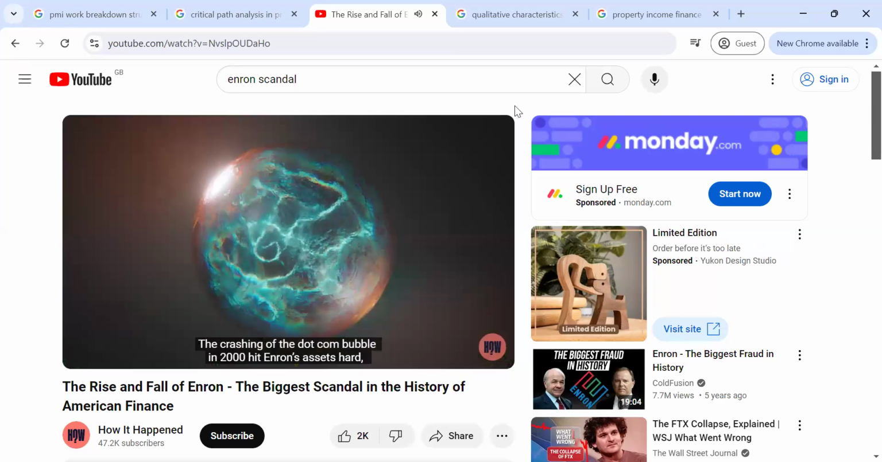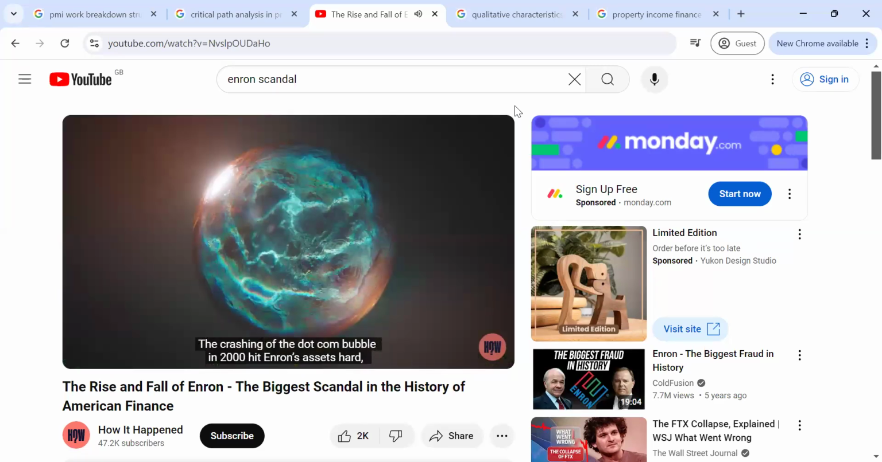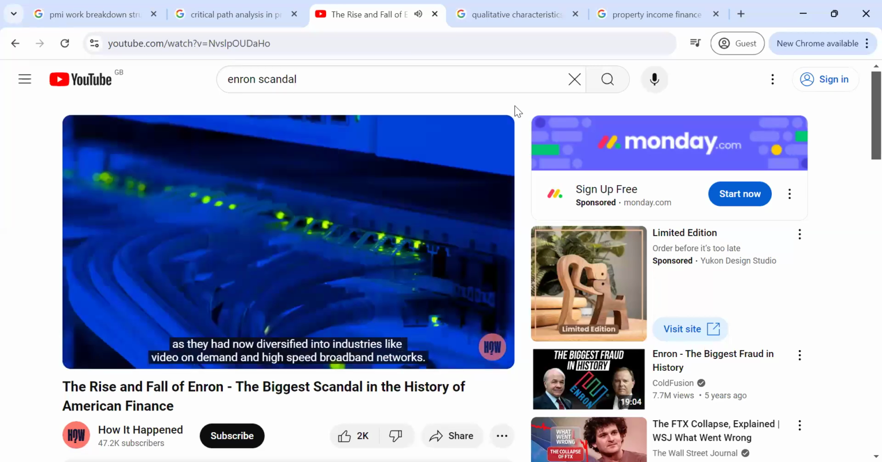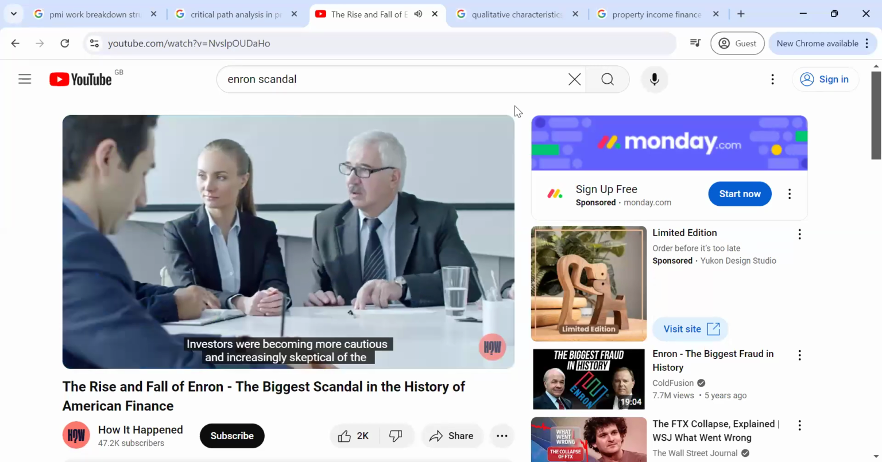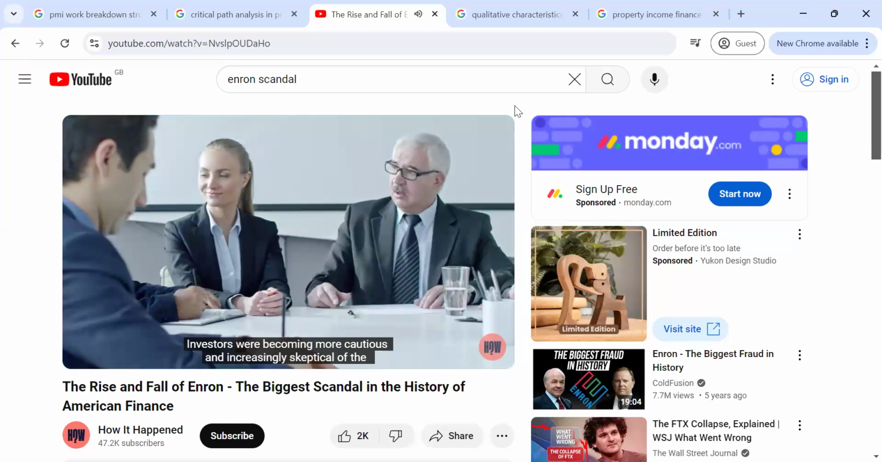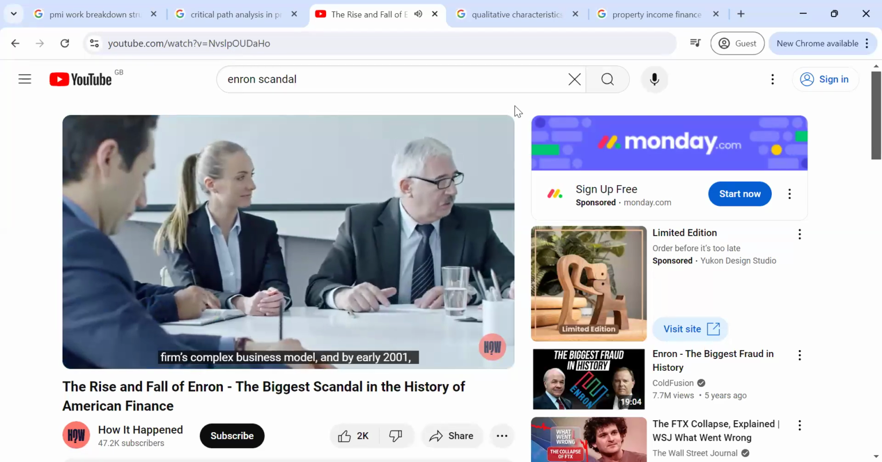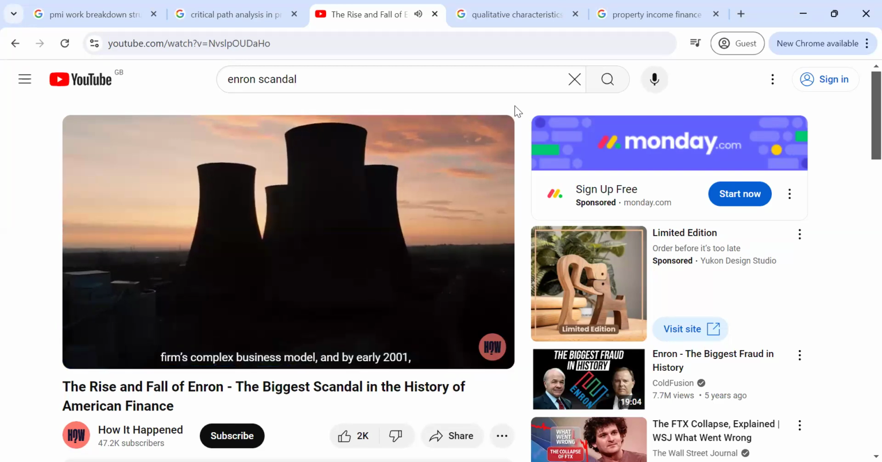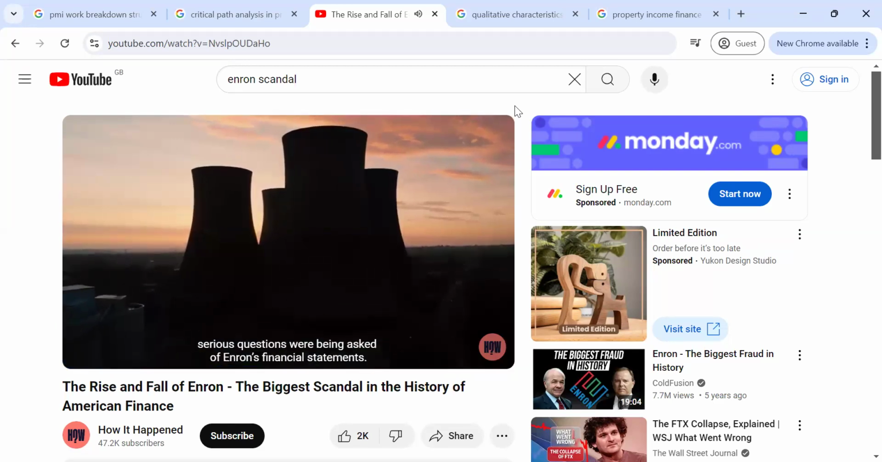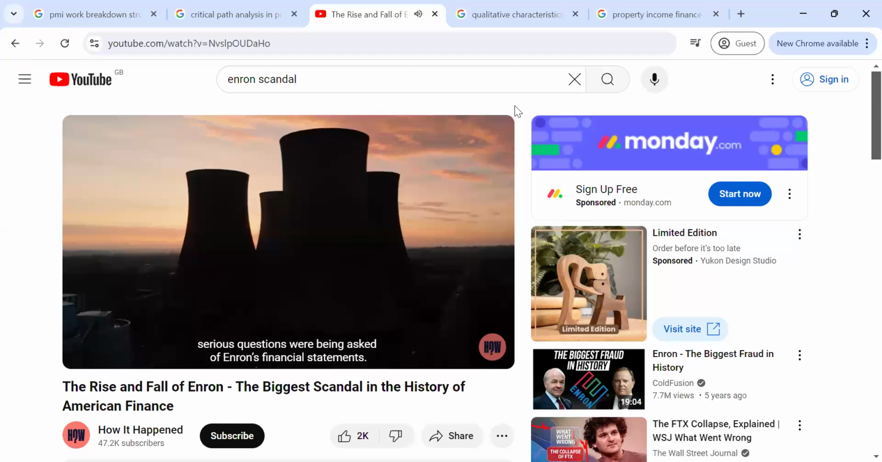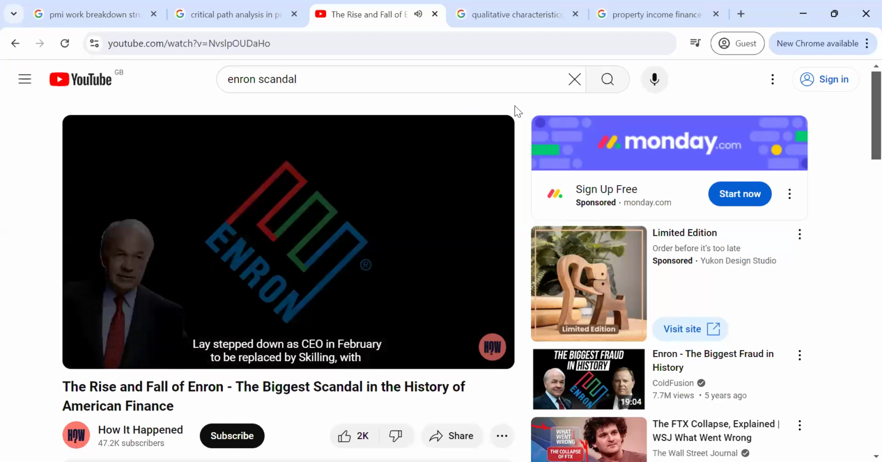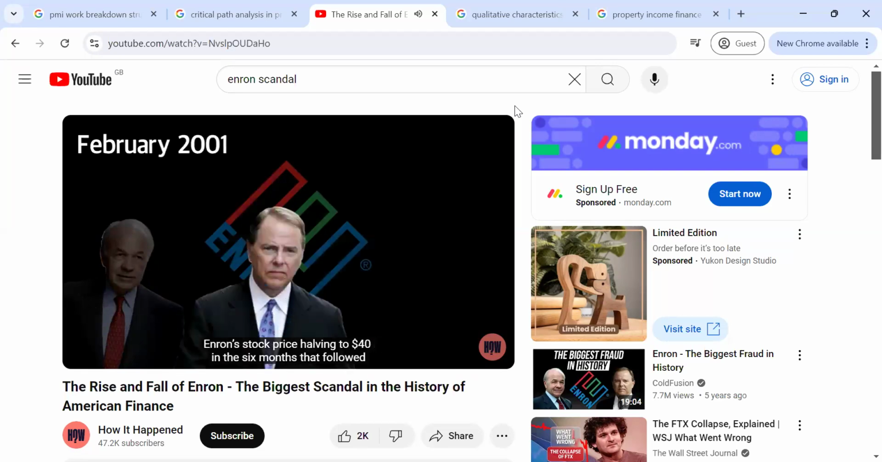The crashing of the dot-com bubble in 2000 hit Enron's assets hard, as they had now diversified into industries like video on demand and high-speed broadband networks. Investors were becoming more cautious and increasingly skeptical of the firm's complex business model, and by early 2001, serious questions were being asked of Enron's financial statements. Lay stepped down as CEO in February to be replaced by Skilling, with Enron's stock price halving to $40 in the 6 months that followed.